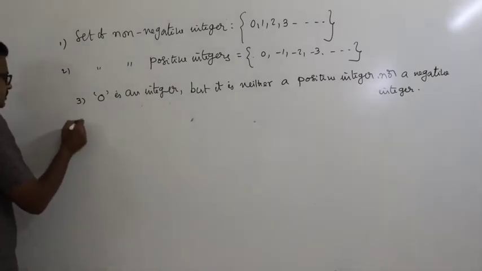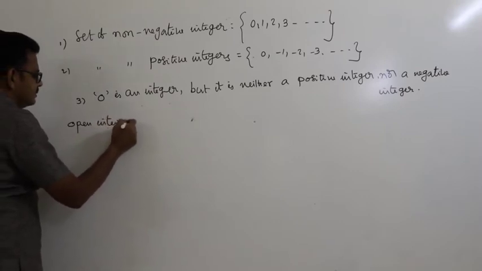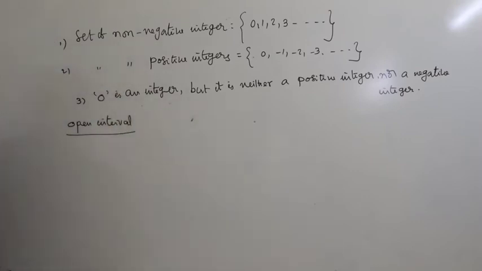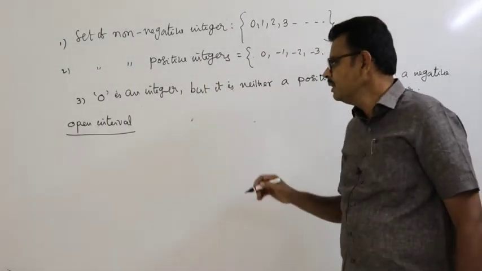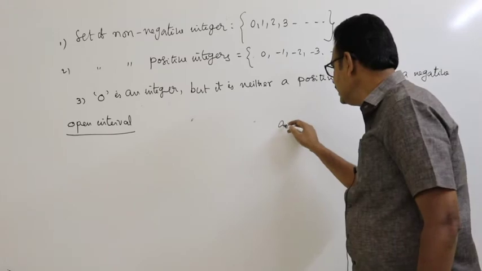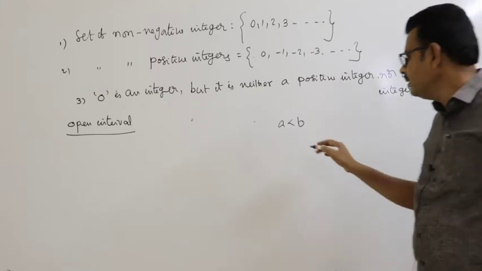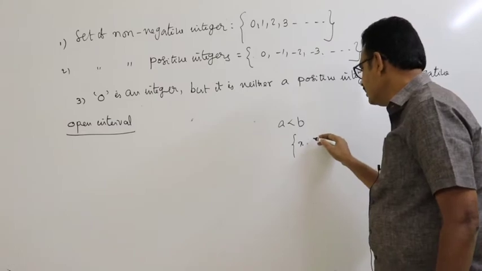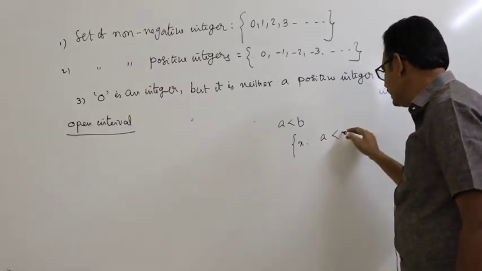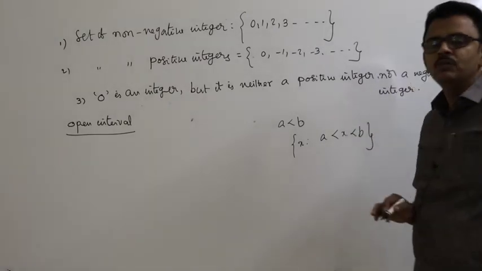Next one is open interval. See here, A and B are two real numbers such that A is less than B. Then the set of all real numbers X such that A less than X less than B is called an open interval.